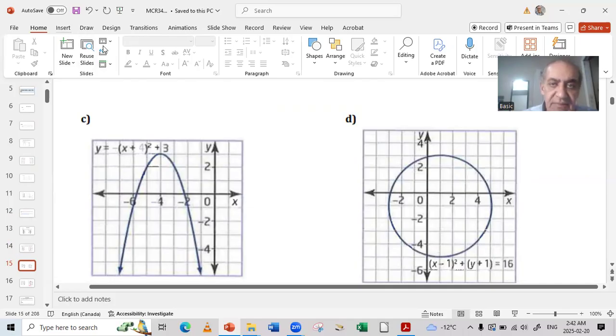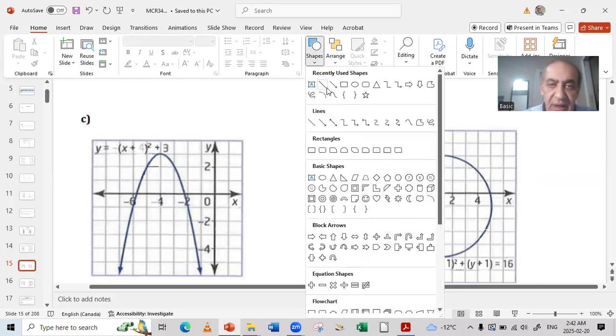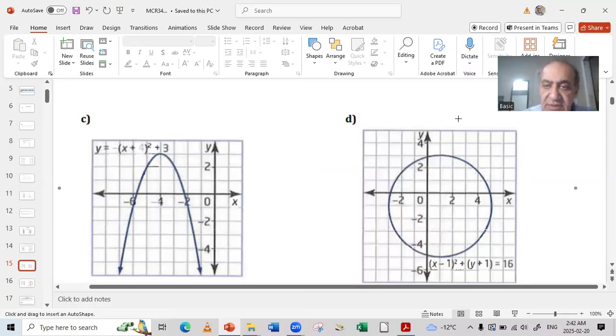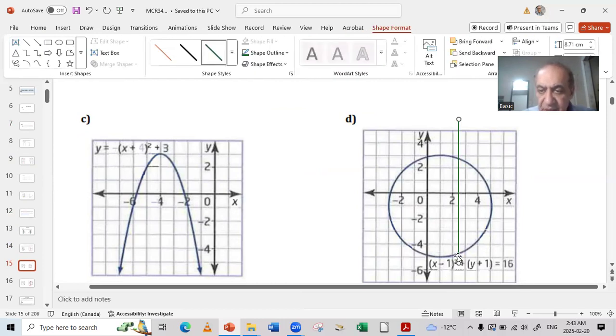Let's see here. Let's take the shapes. And I will take this line and just do anywhere you wish. Anywhere, but it must be vertical. So I'll just put it here between those two numbers. Here, as you see, this is intersect and this is intersect. As long as it cuts the function in 2 or more points, that means this is not a function. But here, this is a function.